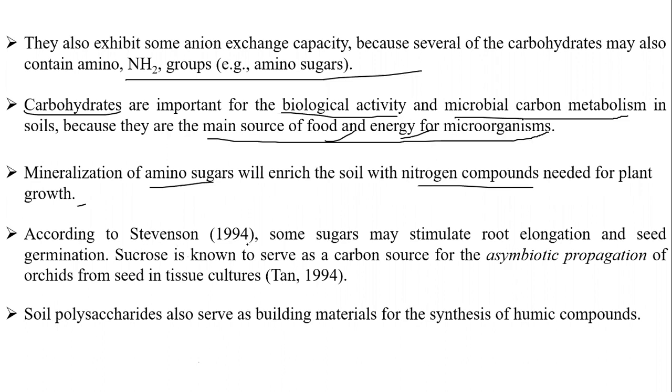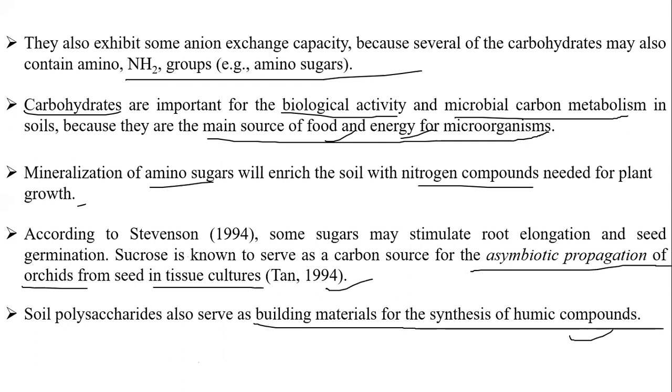According to Stevenson, a great scientist, some sugars may stimulate root elongation and seed germination. Sucrose is known to serve as a carbon source for the asymbiotic propagation of orchids from seed in tissue culture labs. This is an experimental result given by Tan in 1994. The soil polysaccharides also serve as a building material for the synthesis of humic compounds.